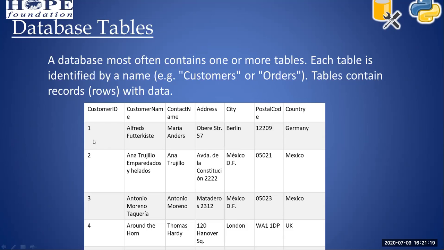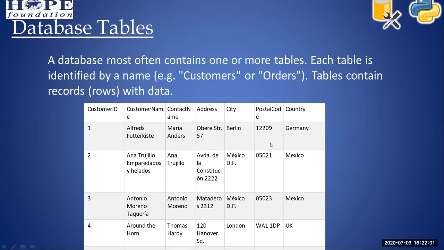Here you can see 1 2 3 4, so here we have 4 rows, right? And we have 1 2 3 4 5 6 and 7 columns here. So in total we have 7 columns, that is fields, and 4 rows. The fields are also called vertical entities, and the records are called horizontal entities in a table, right? Here we have 4 rows.